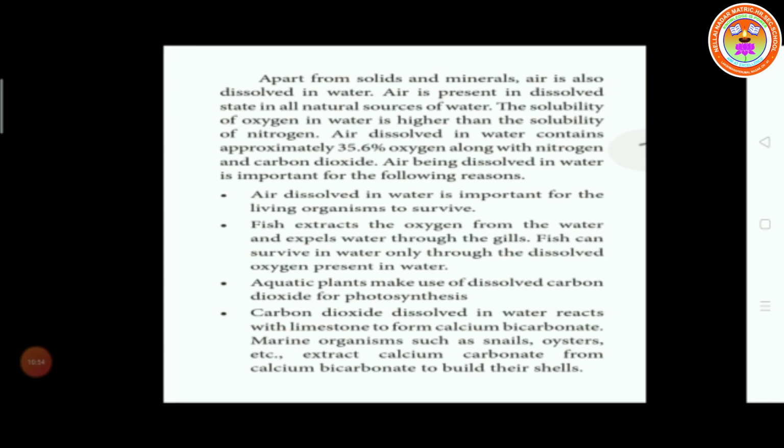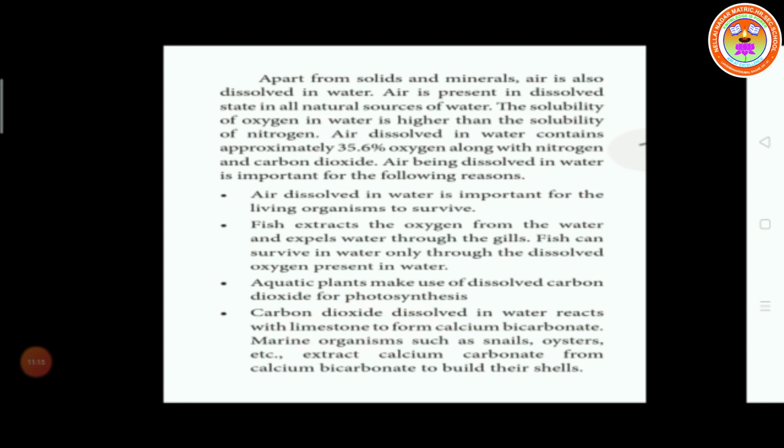Then aquatic plants make use of dissolved carbon dioxide for photosynthesis. Carbon dioxide dissolved in water reacts with limestone to form calcium bicarbonate.